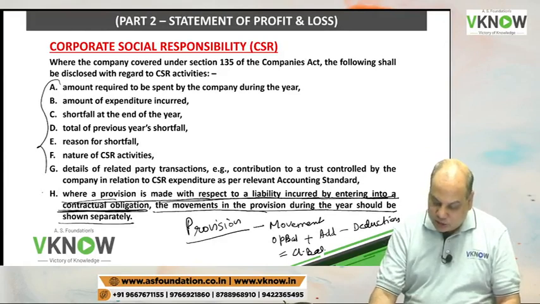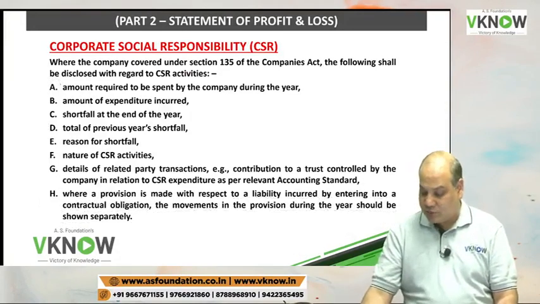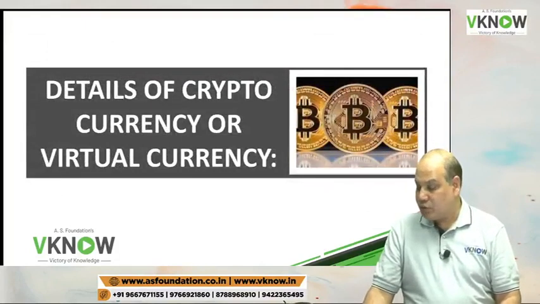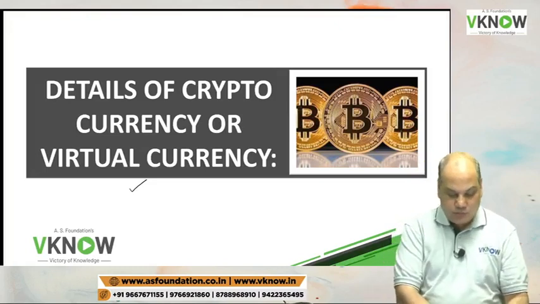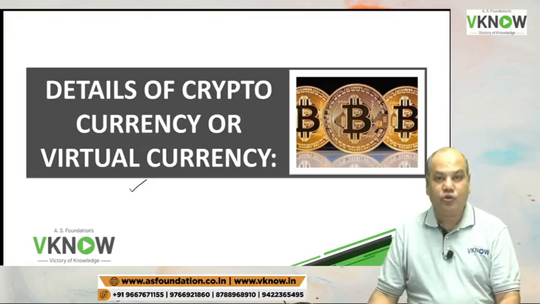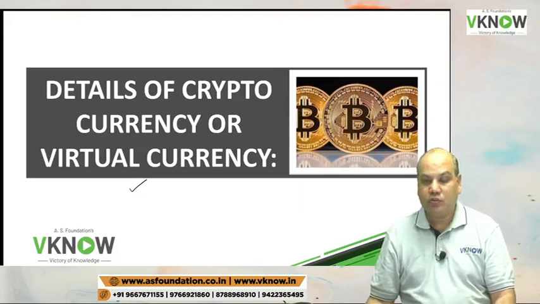So these are the disclosures to be given with respect to CSR activity. And the last point is the companies will have to give details of cryptocurrency or virtual currency. Company will have to give disclosure of cryptocurrency or virtual currency.